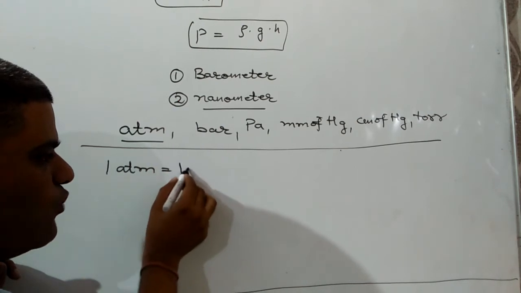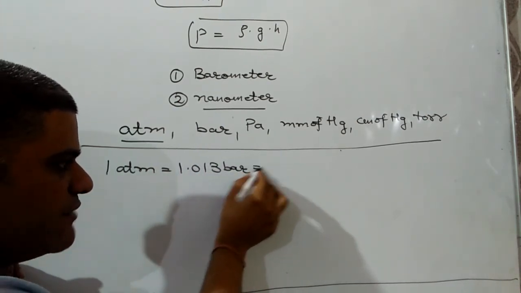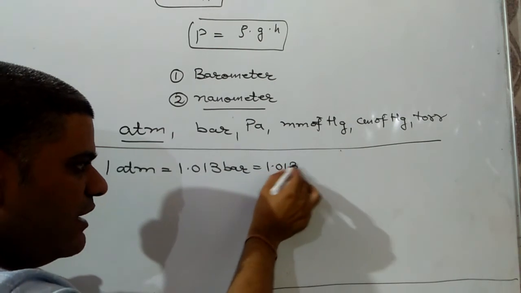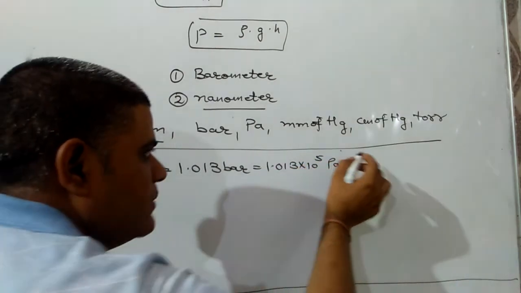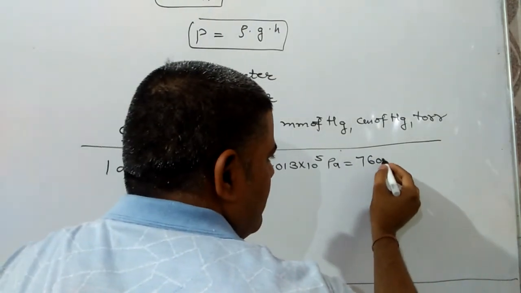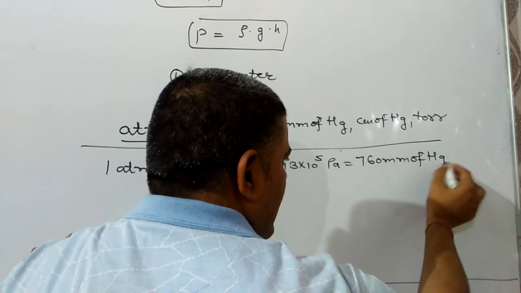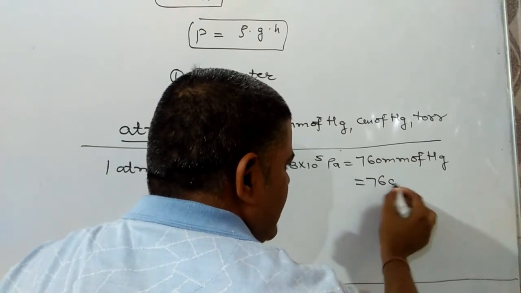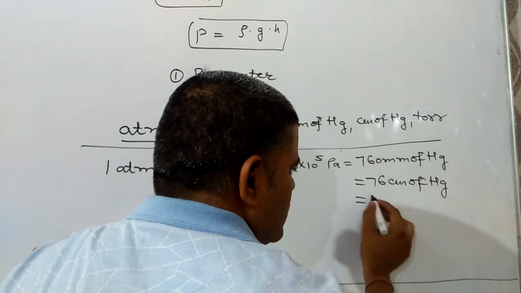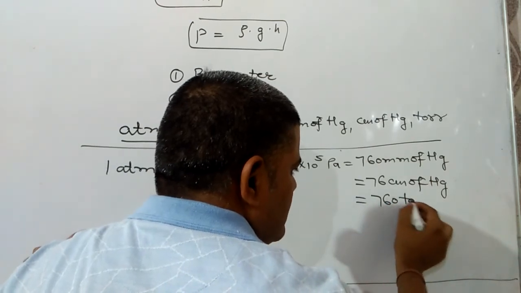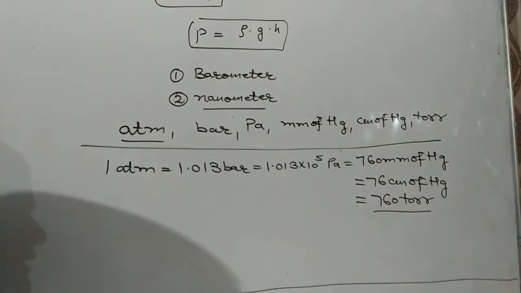One atmosphere should be equal to 1.013 bar. Keep it in mind. Next, it will be 1.013 into 10 to the power 5 Pascal, and that should be equal to 760 mm of mercury, and that should be equal to 76 centimeter of mercury column, and that should be equal to 760 torr. This is the relationship between different units of pressure.